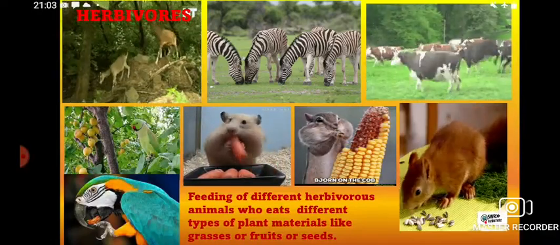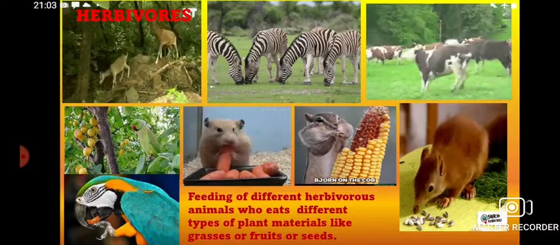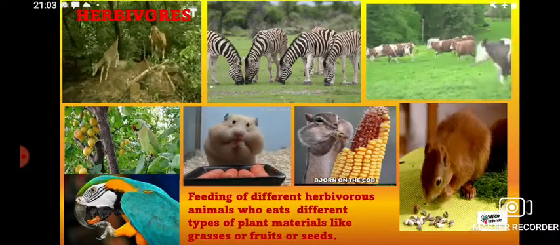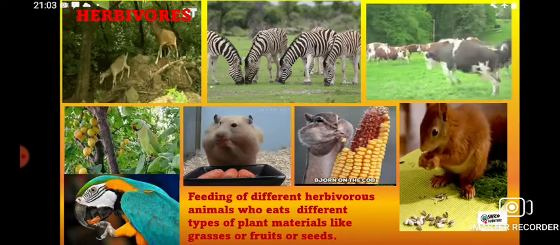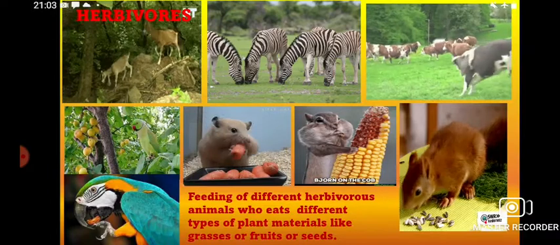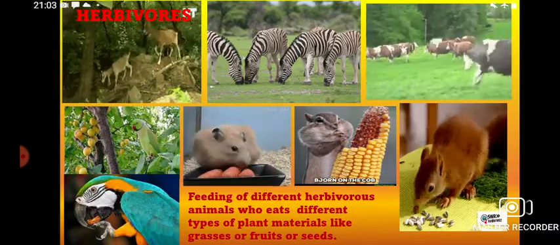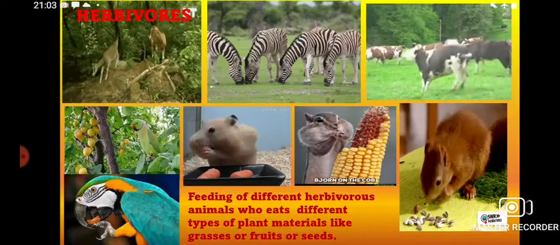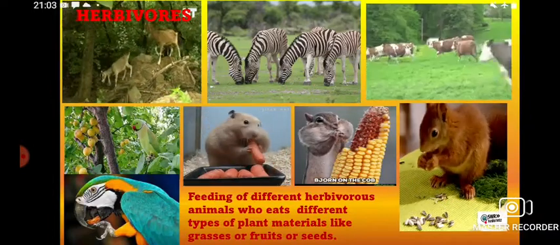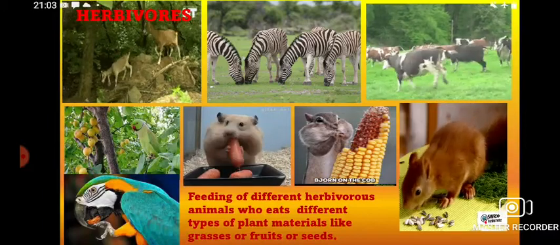Parrots are eating either red chili or a kind of fruit. The rabbit is eating carrot. All are eating different food items, but one thing is common in them. What is that? Yes, exactly, they are all eating the plant or the plant products. So they are known as herbivores.